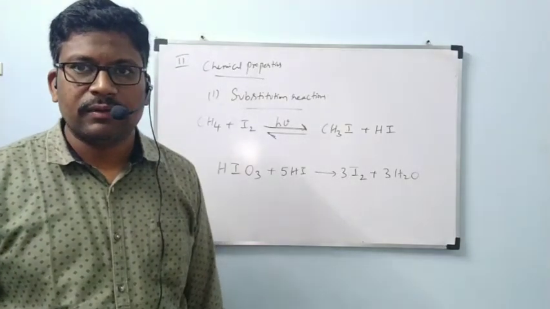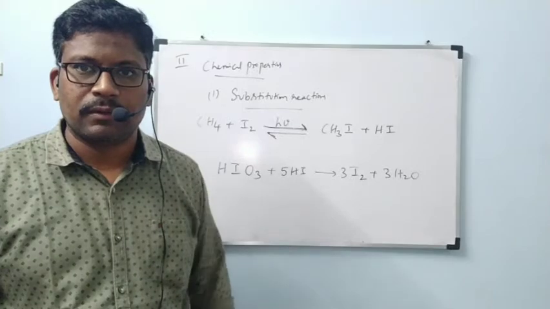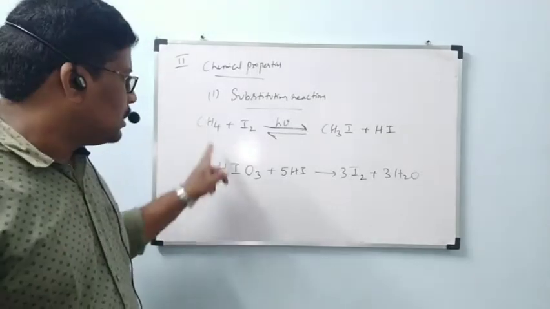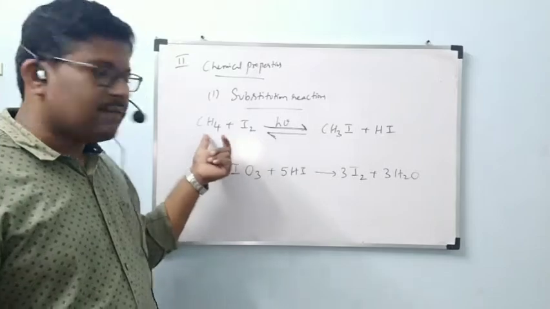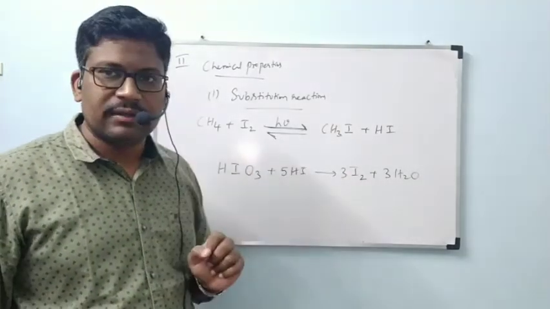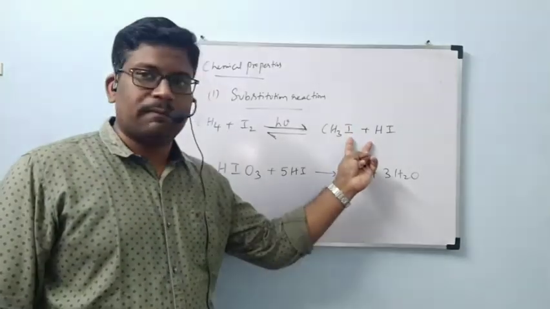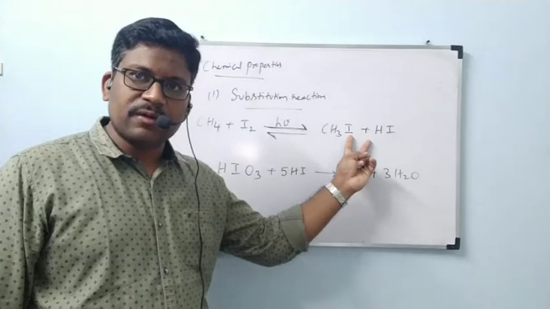Is it okay, all of you? I hope you understood. Forward reaction has taken place: CH4 reacts with I2 to form CH3I plus HI. Okay. When will the backward reaction be possible? When these two are present in the same vessel, then only is the backward reaction possible.